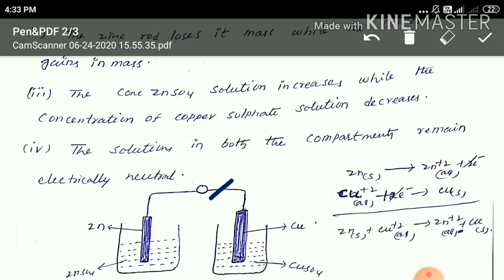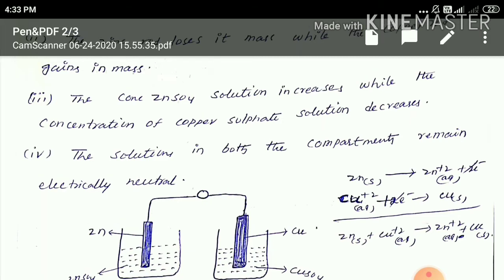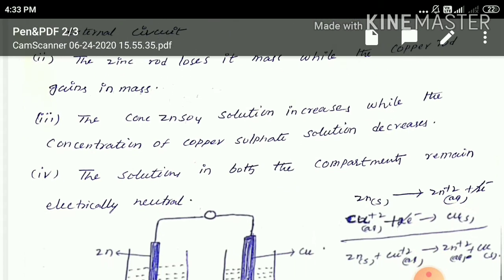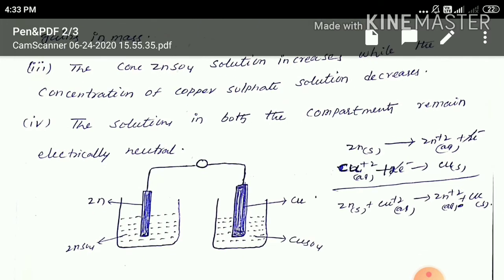Next, the zinc rod loses its mass while the copper rod gains mass. So in these compartments or half cells, the zinc rod loses its mass and the copper rod mass increases.